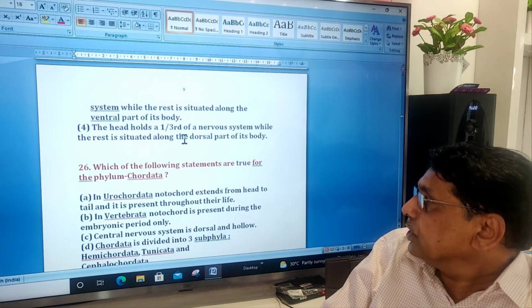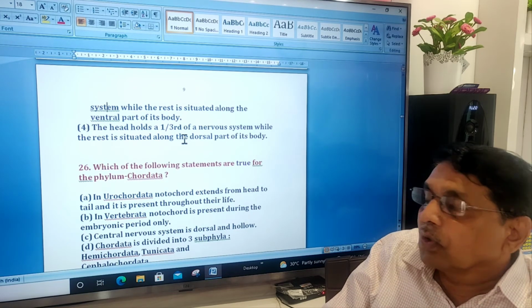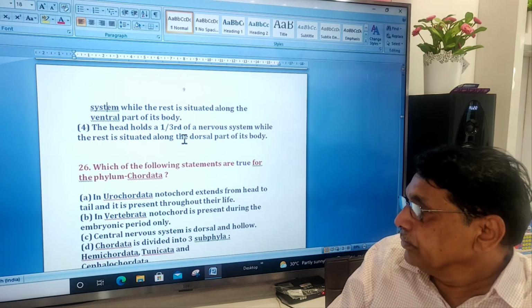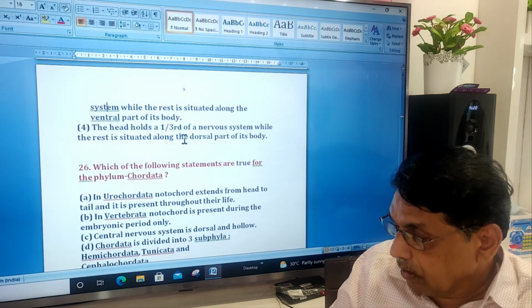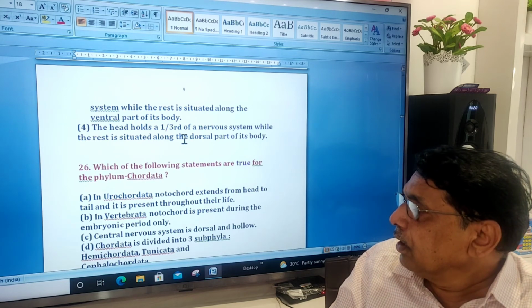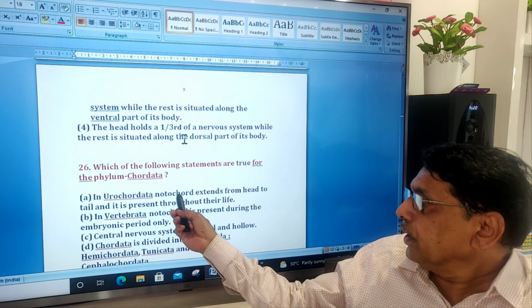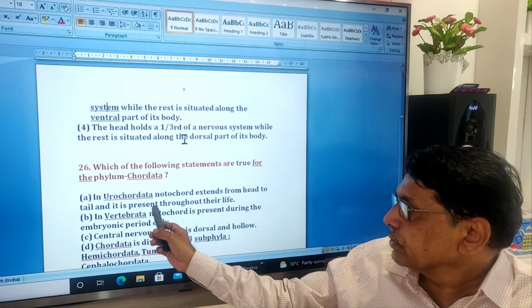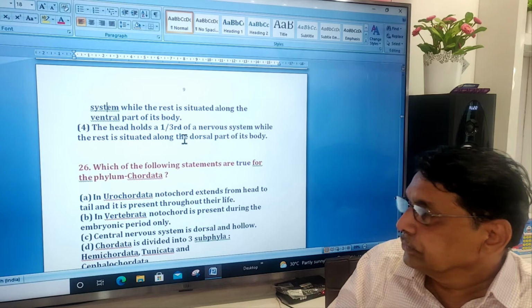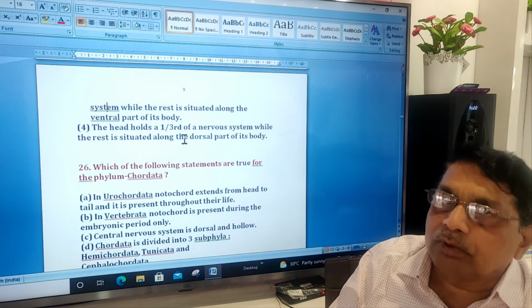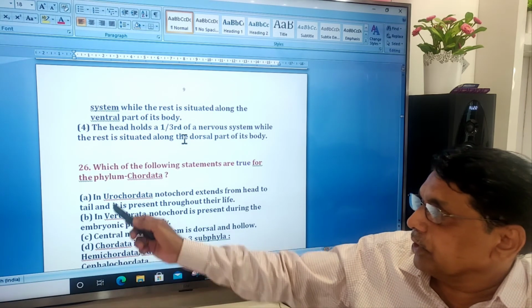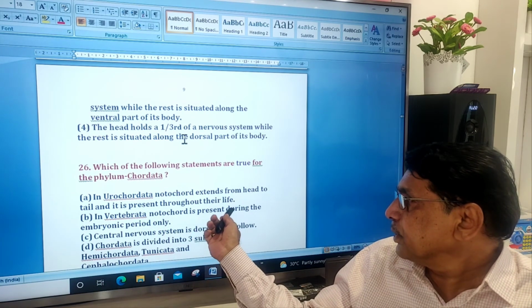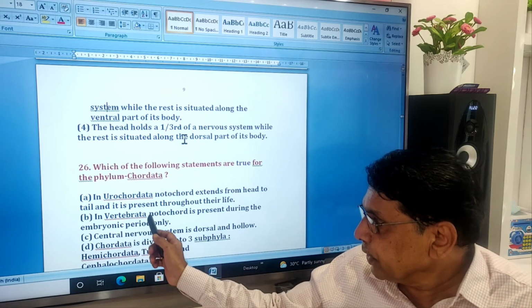Which of the following statements are true for phylum Chordata? In Urochordata, the notochord is present only in the tail region. That's why the name Urochordata. In Vertebrata, the notochord is present during the embryonic period only.